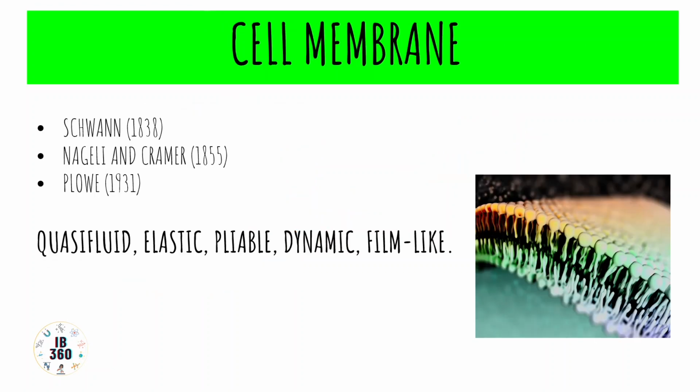In 1838, Schwann, the German zoologist, discovered the plasma membrane, and after that, Nageli and Kramer coined the term plasma membrane. The thing was discovered by Schwann, who is one of the proponents of the cell theory, and Nageli and Kramer in 1855 coined the term plasma membrane. Much later, in 1931, Plowe renamed it plasma lemma. But originally, the term cell membrane was coined by Nageli and Kramer.